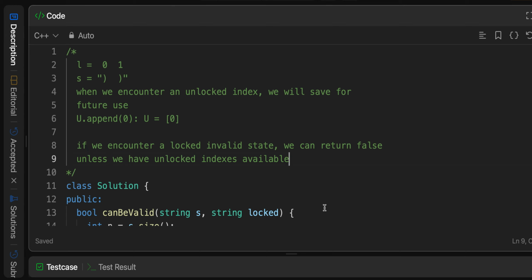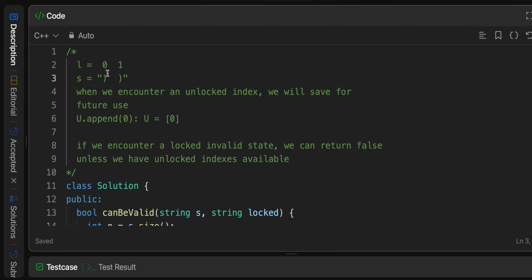Let's see how we can use that to our advantage. We encountered an unlocked state at index 0. When we encounter this state, this isn't good because we would prefer if this was like this. We don't have that now.